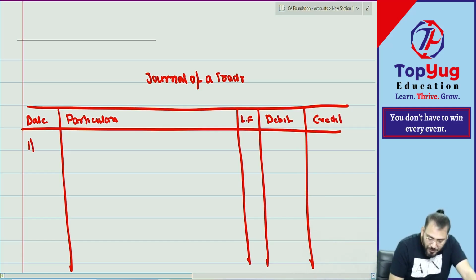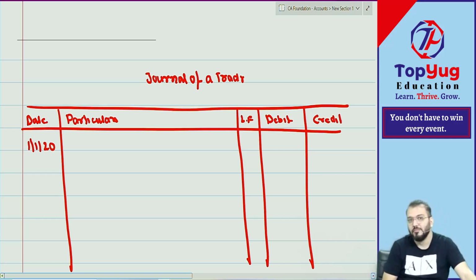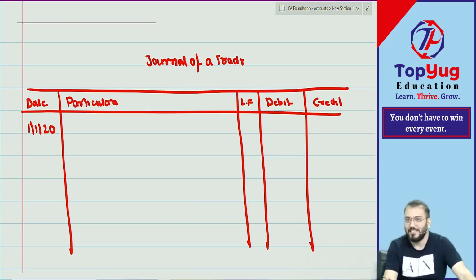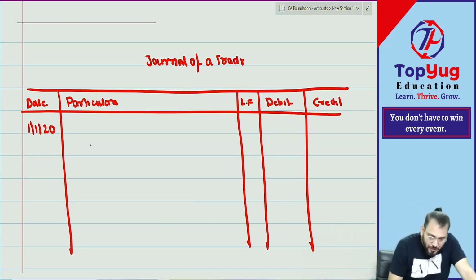So can you say opening balance will be done on the opening date? So 1/1/2020. Understood. So opening journal means opening entry. All accounts having debit balance will be debited. All accounts having credit balance will be credited. Only this thing. So can we start with cash?